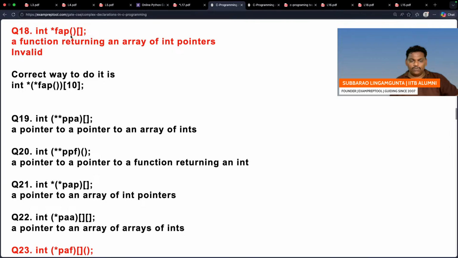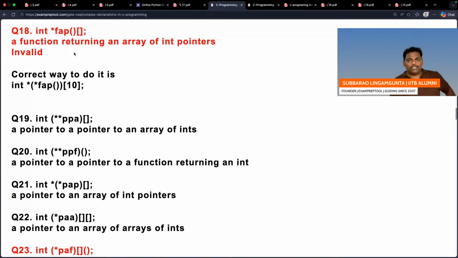Just see once how it can be read. Question number 18. Because of the brackets, I think we have to read one bracket at a time. FAP is a function which doesn't take anything, which will return an array of pointer variables.